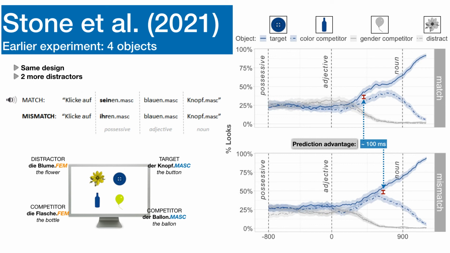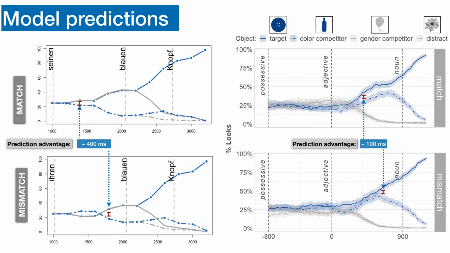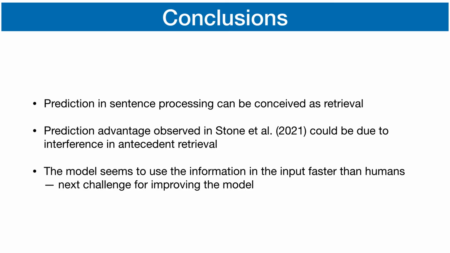They observed the same effects as in the earlier experiment, but in this case, the prediction effect was smaller. We extended our model for this design and generated new predictions. The model showed the same predictive processing and also showed a prediction advantage for the match condition. But in this case, the model predicted higher and earlier prediction advantage than observed in the data.